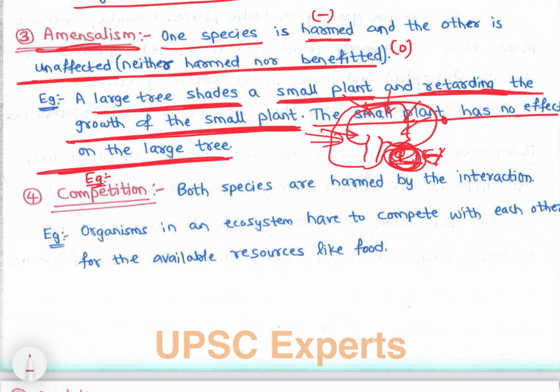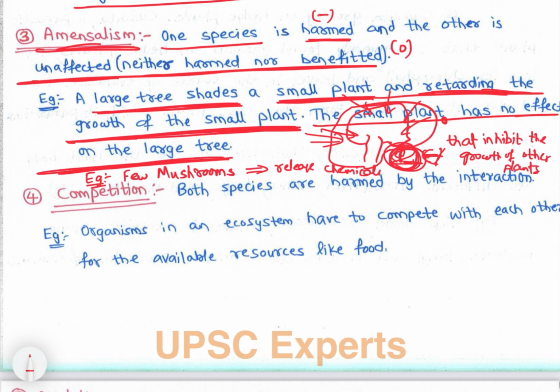Another important example of amensalism you can write is few mushrooms growing in forests release chemicals that inhibit the growth of other plants, right?